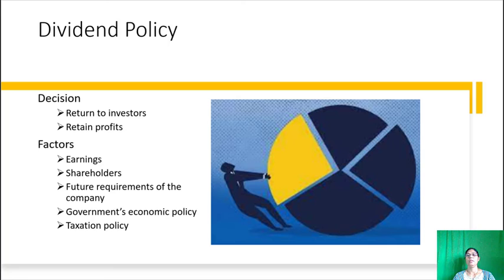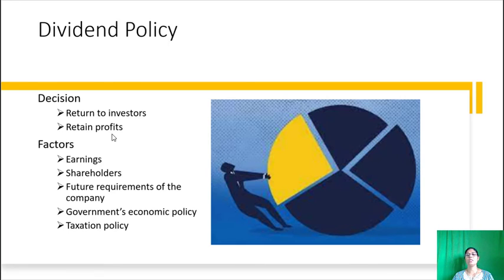Dividend policy. The investors are interested in earning maximum return for their investments, but the management wants to retain the funds for further financing. So, the decision is whether to return the profit to the investors or to retain the profit with the company so that future developmental activities could be taken up. These contradictory aims will have to be reconciled in the interest of shareholders and the company.